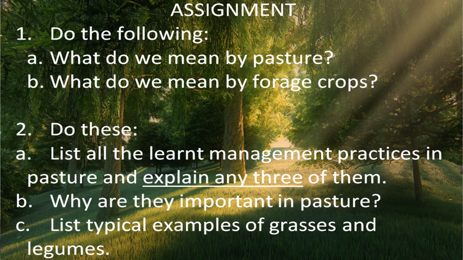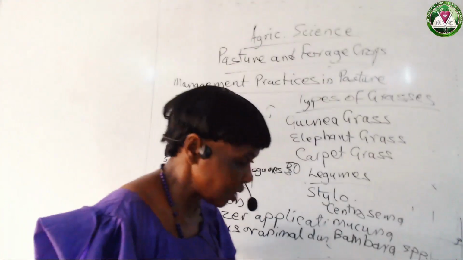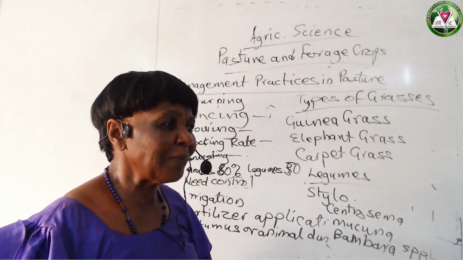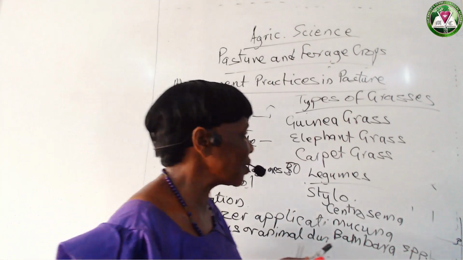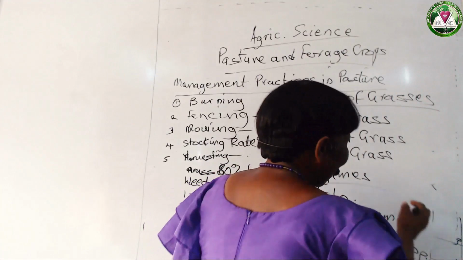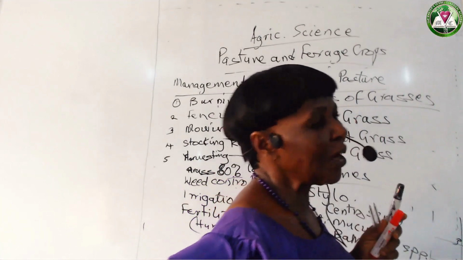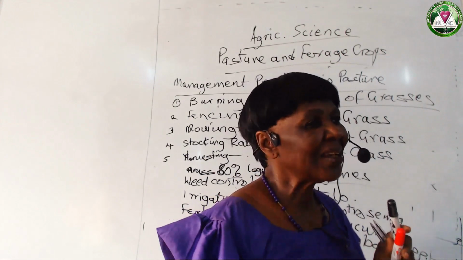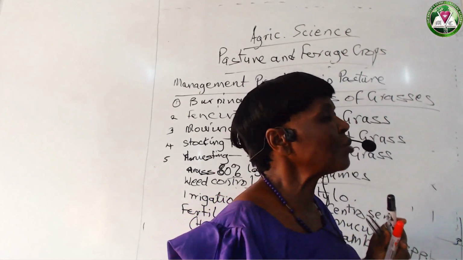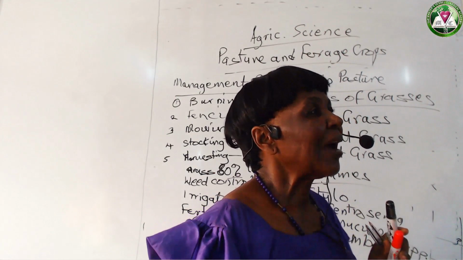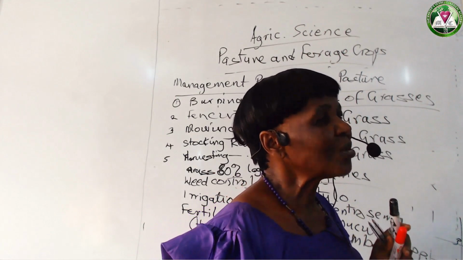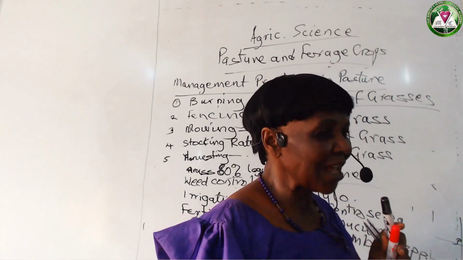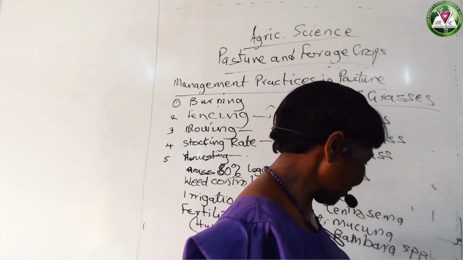I said I don't want to bother you with the botanical names, but remember the botanical names: where you write, the first word starts with a capital letter, and the second word starts with a small letter, and it must be underlined, unless you are writing in italics. I don't want to bother you with that.